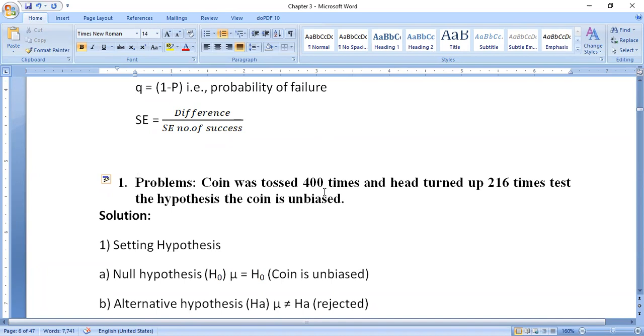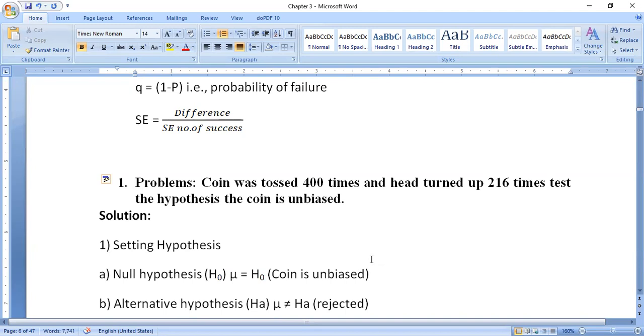Another important thing is that in the given question, 5% LOS is not given, 1% LOS is not given. So we have to consider that 5% LOS is there. We have to assume it is 5% LOS only. Then the critical Z value is 1.96 at 5% LOS. So you have to remember, when any question from this chapter comes in the examination paper, immediately remember the 5% and 1% LOS critical values, that is 1.96 and 2.58 at 5% and at 1%.